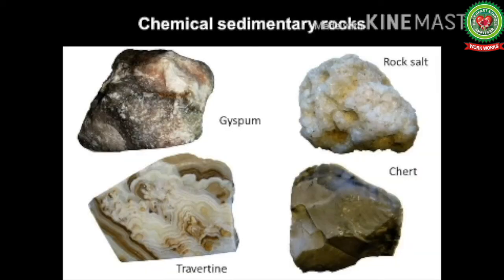The next one is the chemically formed sedimentary rocks. These include sedimentary rocks made by chemical processes, such as rock formed by the direct chemical precipitation of mineral matter, example gypsum and rock salt. They accumulate in salt lakes and lagoons through evaporation. Some of these are arranged in layers and are covered by sandstones. These are called chemically formed sedimentary rocks.